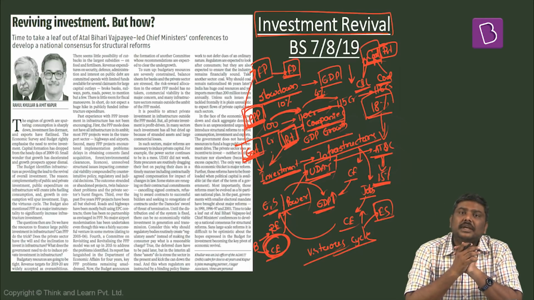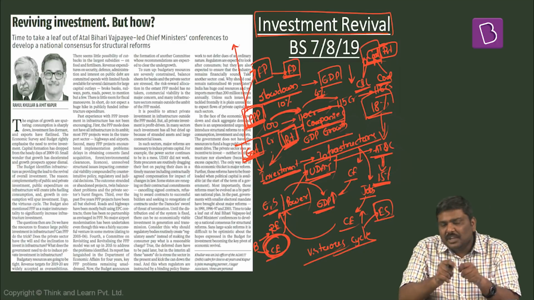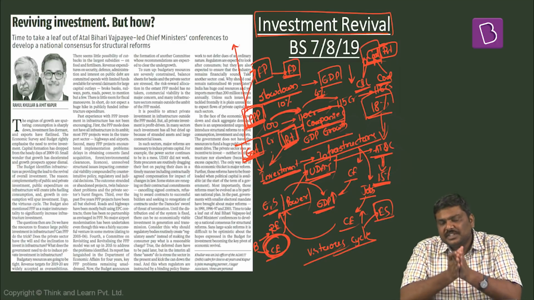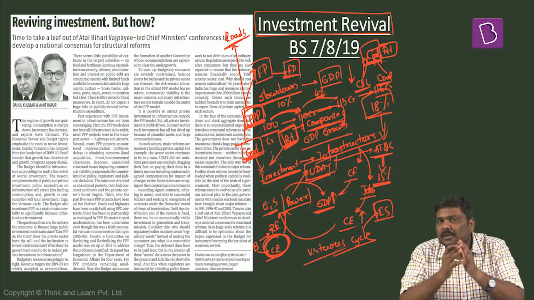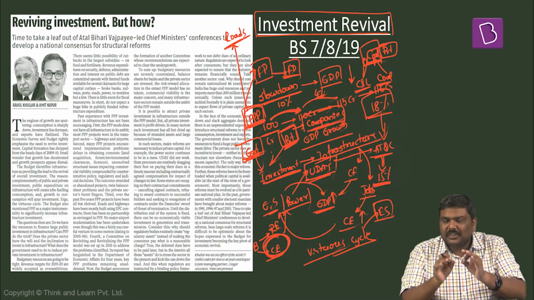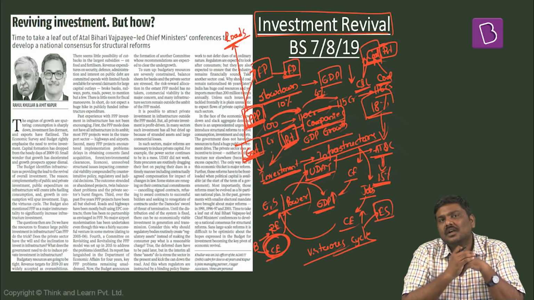Third, in case of the PPP, as per Niti Aayog report, majority of the projects which are implemented are in roads sector. Understand this? As per this particular report of Niti Aayog, more than 80% of the projects which are implemented under PPP are in the roads sector itself.